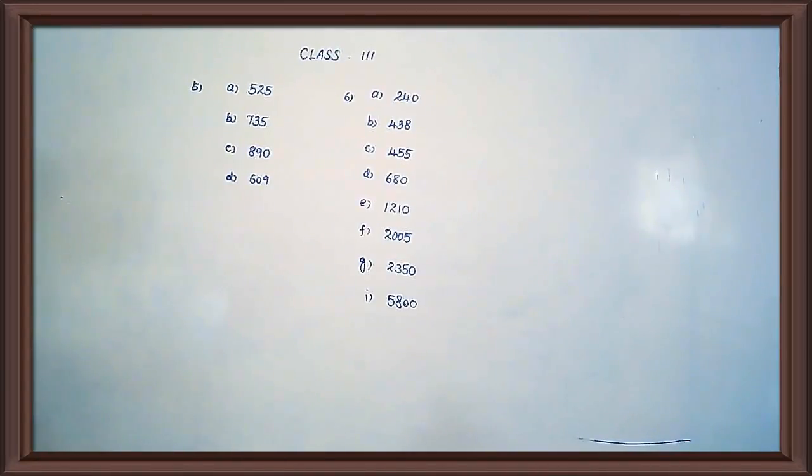Okay, see the D question. Now I want the answer. I am waiting for your answer, children. All of you open your mouth and say the answer. The greatest number is 876. Yes or no? Yes. Okay, so you just cross 876.